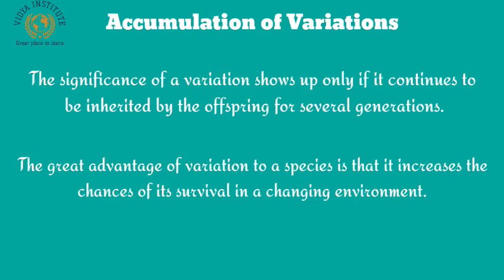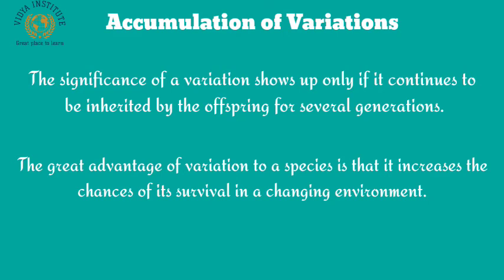Suppose a bacterium produces two bacteria by asexual reproduction. Again, suppose that one of the offspring bacterium has a variation due to which it can tolerate a little higher temperature or little more heat than the other one. Now, this variation of little more heat resistance will go on accumulating in the offsprings of successive generations of this bacterium. And this will ultimately give rise to a variant of bacteria which will be highly heat resistant and able to survive even at very high temperatures.